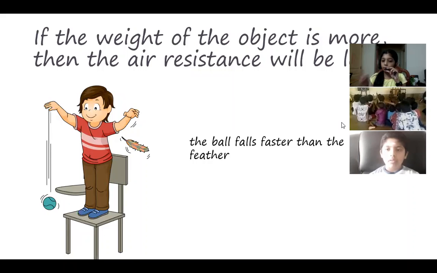But if you take a feather, it has more air resistance because it is very light and it will take more time to reach the ground. So if the weight of the object is more, then the air resistance will be lower. That heavy ball is going fast because it's very heavy and its air resistance is low.